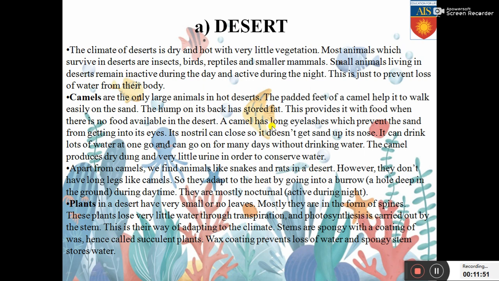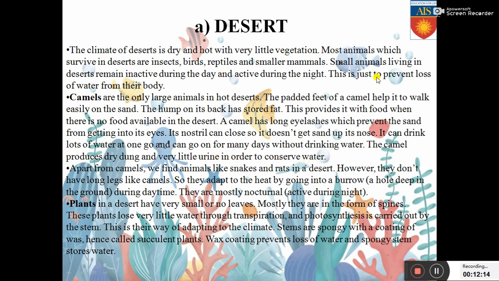A camel also has long eyelashes, which prevent the sand from getting into its eyes. Its nostril can close so it doesn't get sand up its nose. It can drink lots of water at one go and can go on for many days without drinking it. The camel produces dry dung and very little urine in order to conserve water.